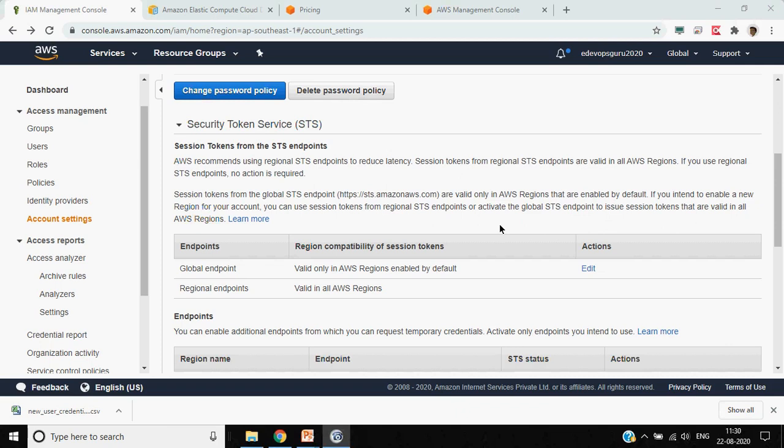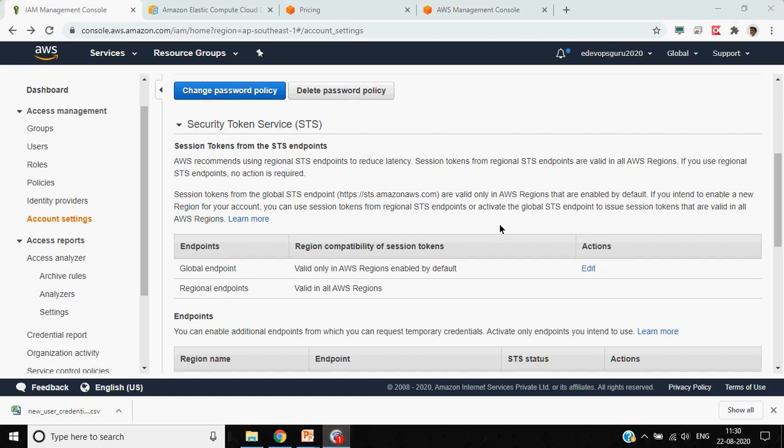So if you want to access a particular service which needs authentication, you can't provide a username and password, but in that case you can use tokens. Tokens are basically user authentication tokens, a kind of user credentials mapped to a particular user.